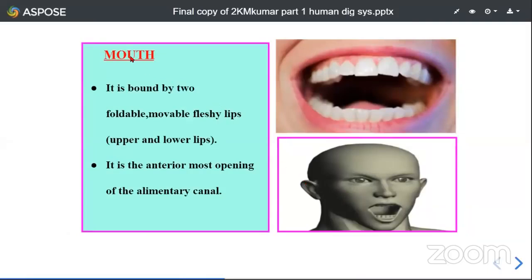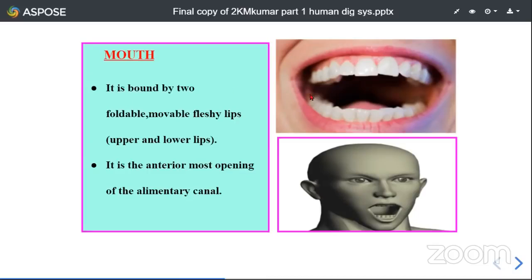We start with the mouth. Well children, this is the picture showing the mouth. How can you define the mouth? This is the first part of the alimentary canal, or the anterior most opening of the alimentary canal.